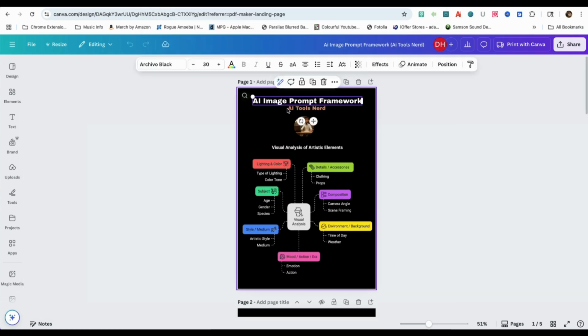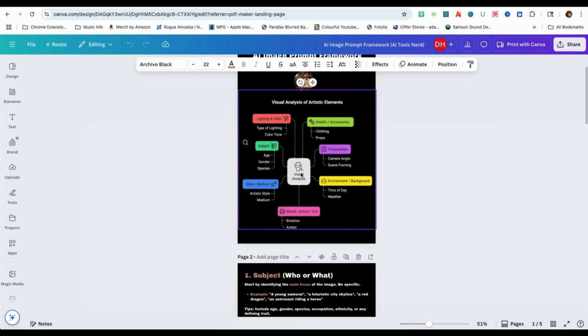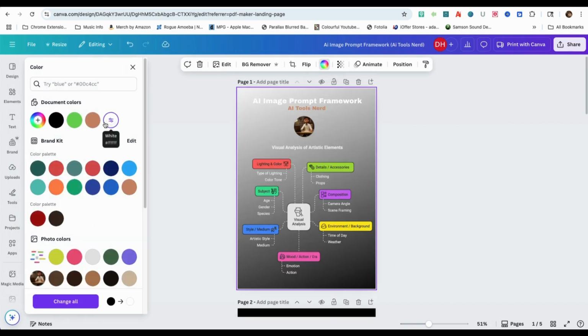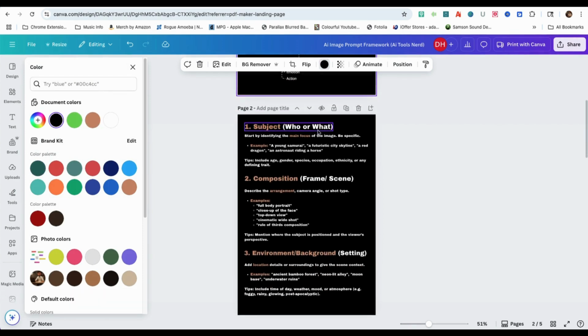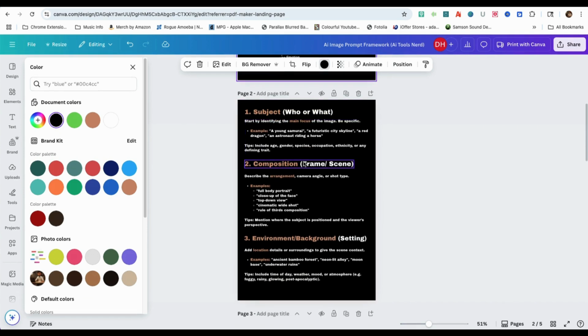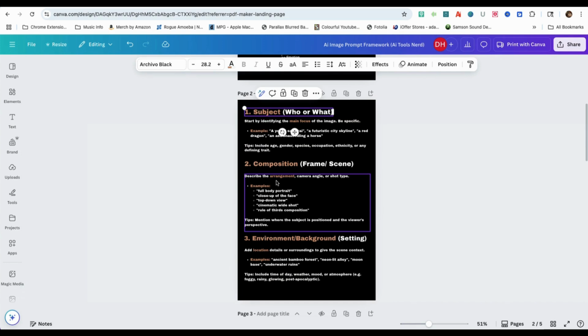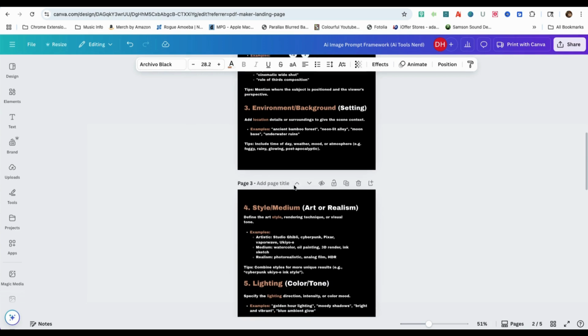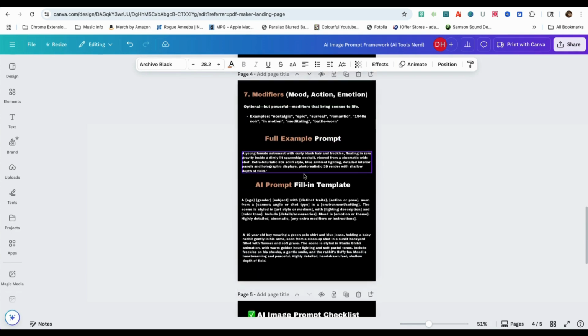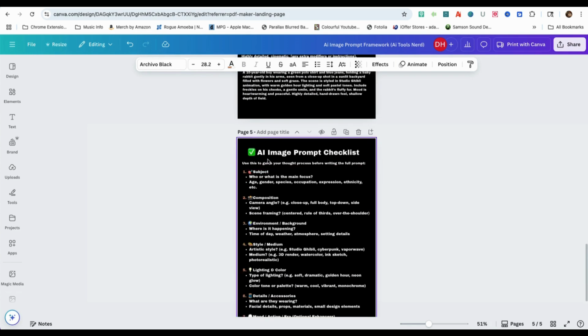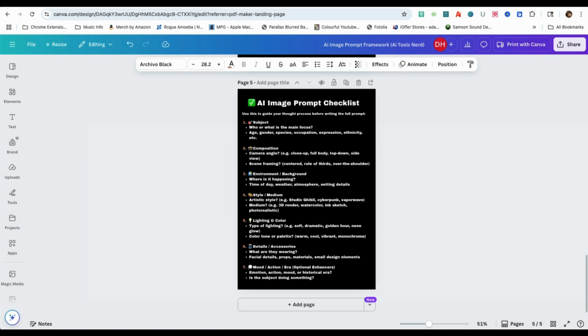I pretty much made a simple ebook, starting with a title, author, subtitle, and image. I chose a black background for visualization and brand purposes. You can change it to whatever color you like, or leave the background white, which is most common. On the next several pages is the text-based content of my AI image prompt framework. I basically copied and pasted the framework from ChatGPT and then edited it to fit each page. You might ask, why create this ebook? I believe it can help you become more efficient with your image prompting and YouTube automation workflow.